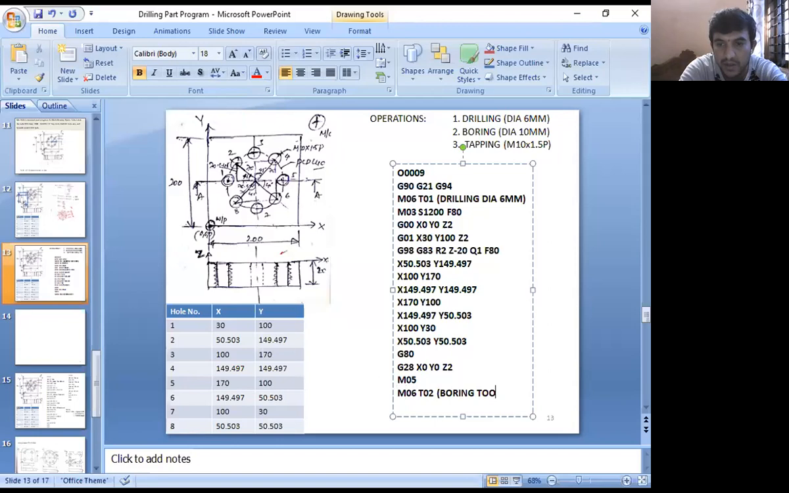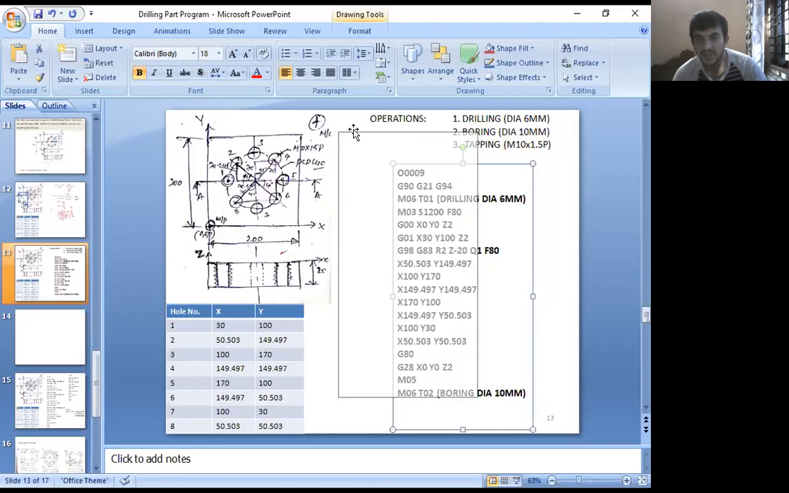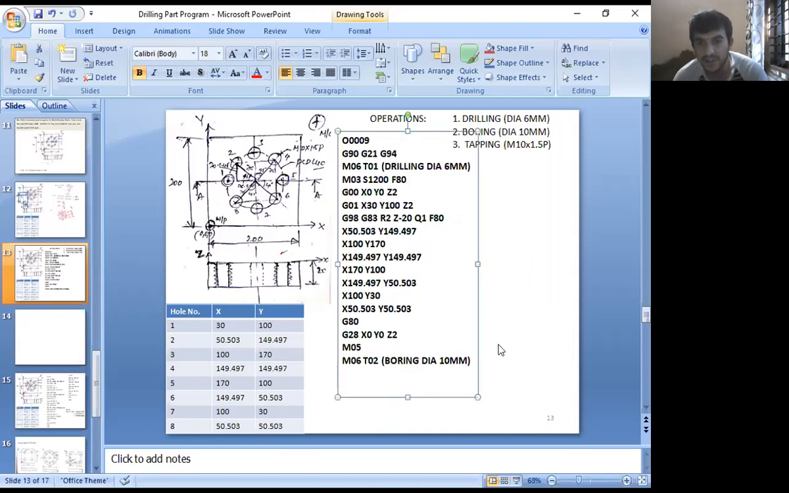Boring tool. So boring tool of diameter how much? 10 mm. Am I right? Is it right, sir? After this, once you select the cutting tool, I'll move here. After this, what is the next step? What is the next step?